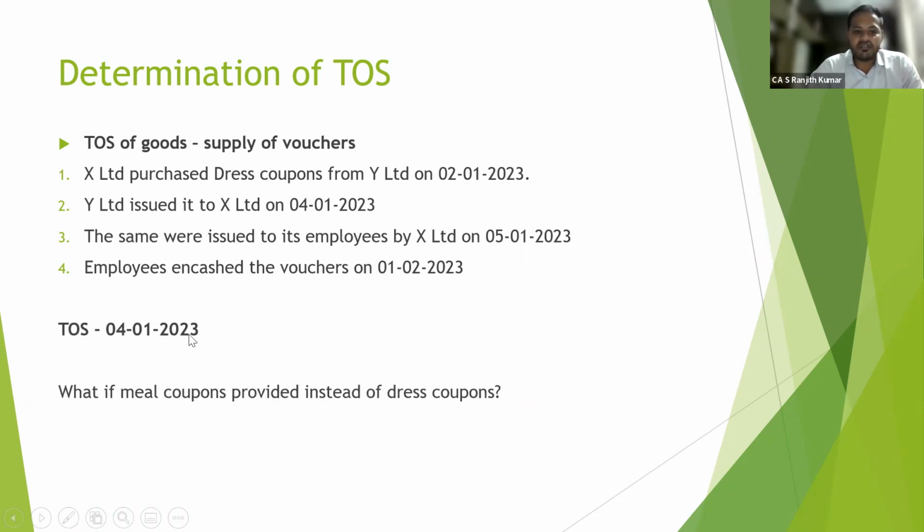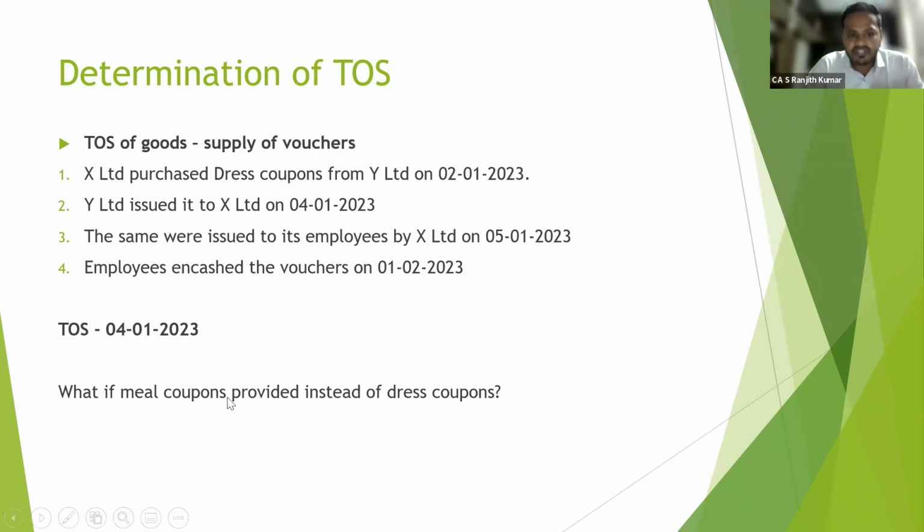Okay. What if meal coupons are provided instead of dress coupons? Suppose they give meal coupons or departmental store coupons. A departmental store has enormous items, so there is different supply of goods, whereas dresses is nothing but supply of dresses alone.